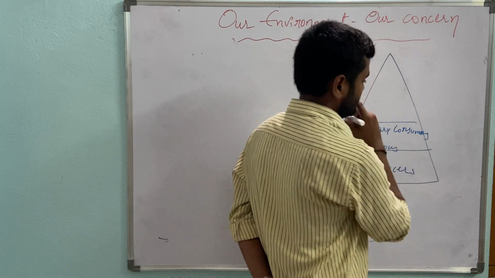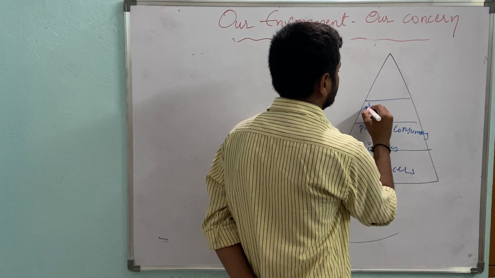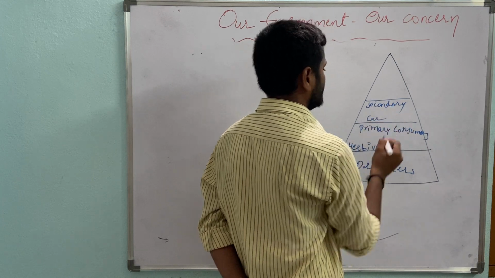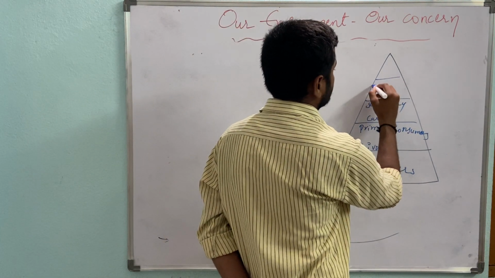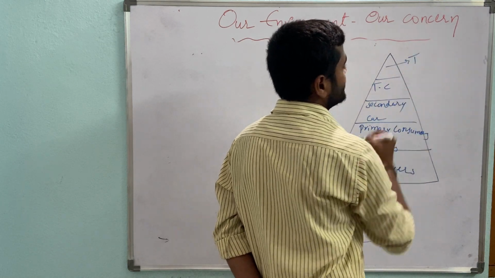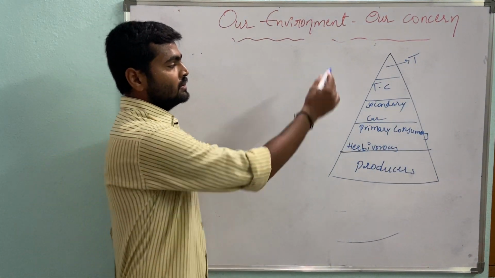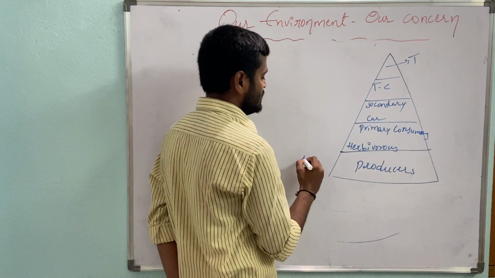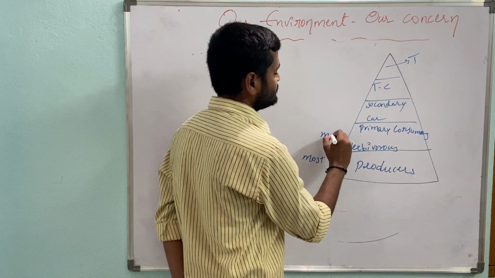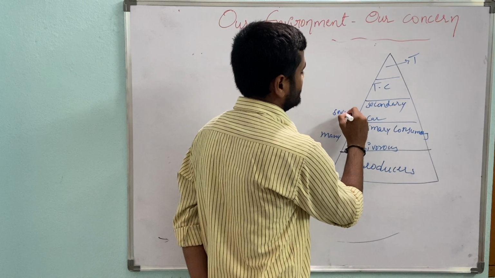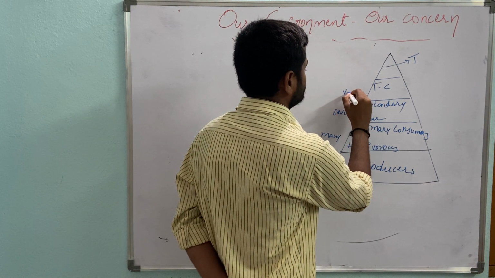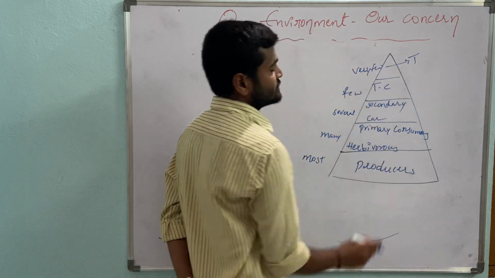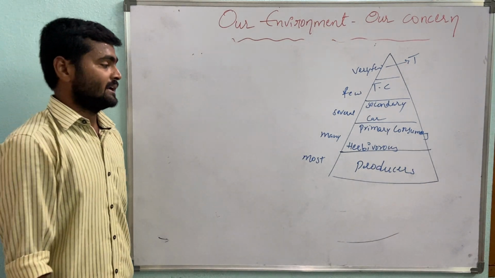Herbivorous animals. And the second level, secondary consumers, which are also called carnivorous animals. Here tertiary consumers, and here top level carnivorous. To determine the number of living organisms in each and every trophic level, we need to use some words: most, many, several, few, and very few.